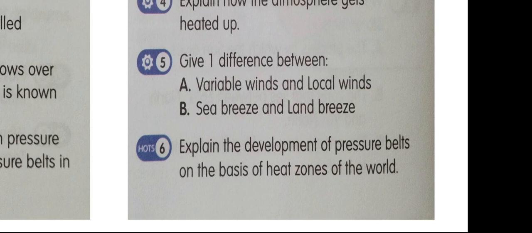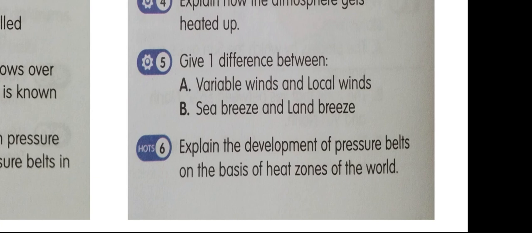Local winds are named locally on the basis of characteristics of the winds. Variable winds are of two types, cyclone and anticyclone. Local winds are of many types. Examples are many: Loo, Mistral, Chinook, Pampero, etc.